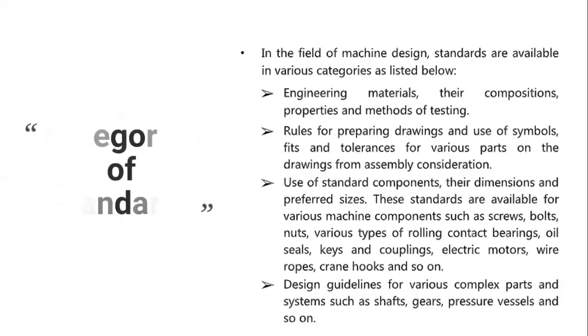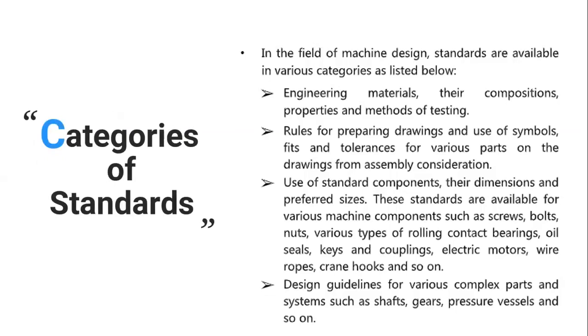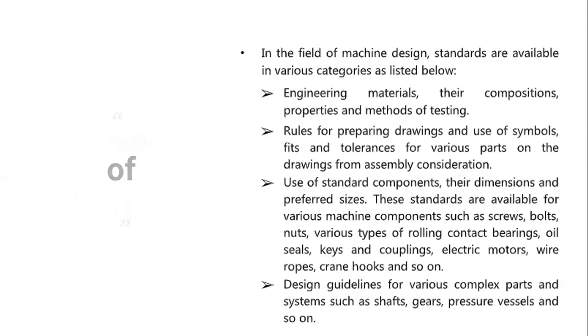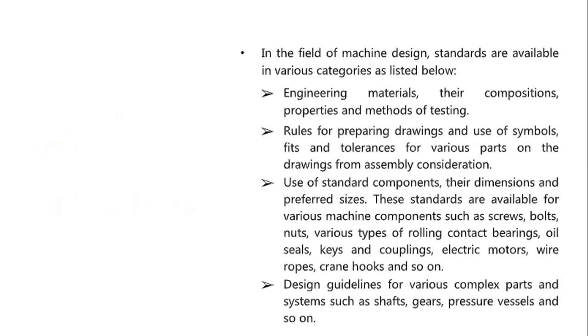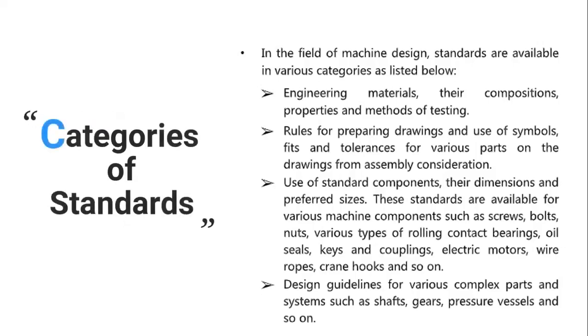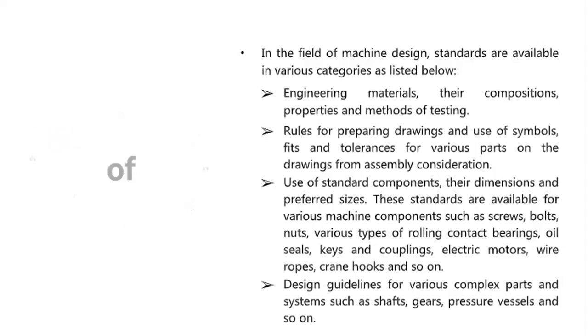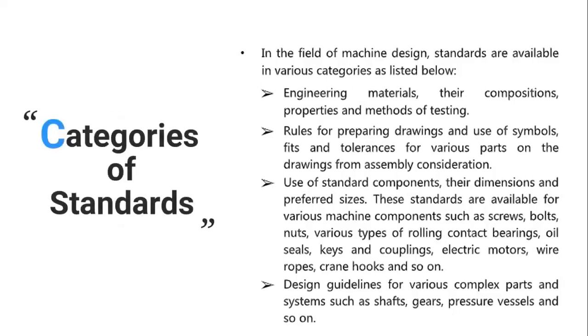Use of standard components, their dimensions, and preferred sizes. So these standards are available for various machine components such as screws, bolts, nuts, various types of rolling contact bearings, oil seals, keys and couplings, electric motors, wire ropes, crane hooks, and so on.